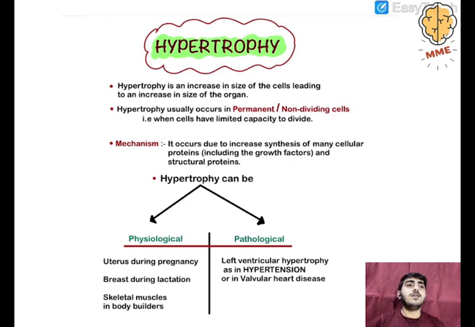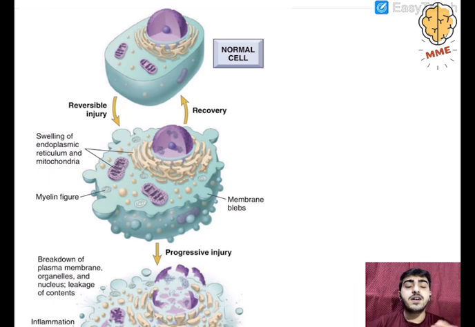Okay, when we are done with this, first we will discuss the adaptations of the cell. The cell basically adapts by 4 different methods. Number 1, hypertrophy. Number 2, hyperplasia. Number 3, atrophy, and number 4 is metaplasia. So these are basically the 4 kinds of adaptations of a cell. First we will move on to hypertrophy.